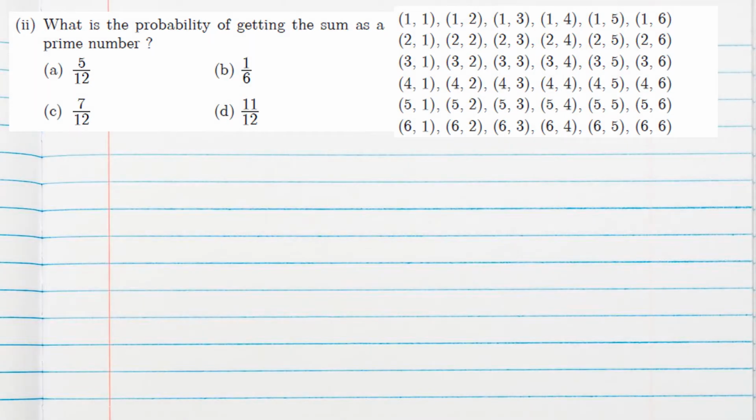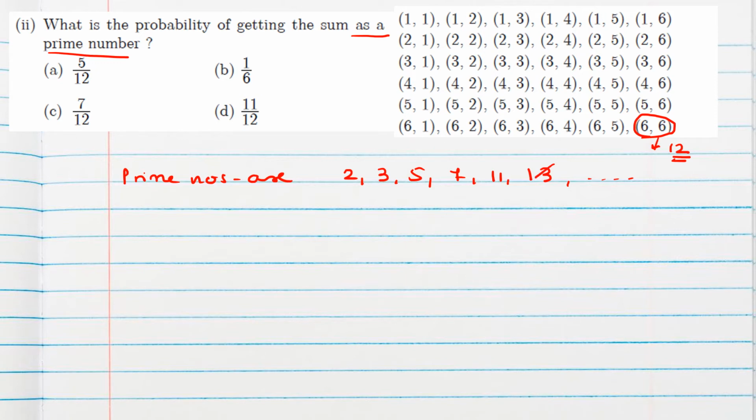Next question is, what is the probability of getting the sum as a prime number? Now we know prime numbers are 2, 3, 5, 7, 11, 13 and so on. Now here if you see, the greatest outcome 6 comma 6 gives sum as 12.